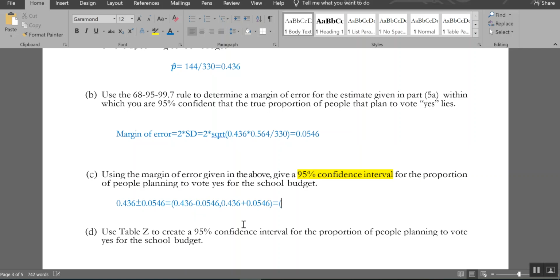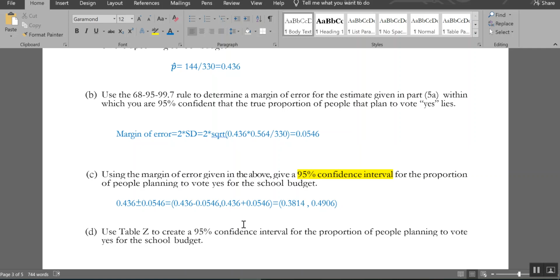And when you do that, you get an interval from 0.3814 to 0.4906. And I am doing some rounding with this, and there's some squiffy parts, but hopefully this is okay.